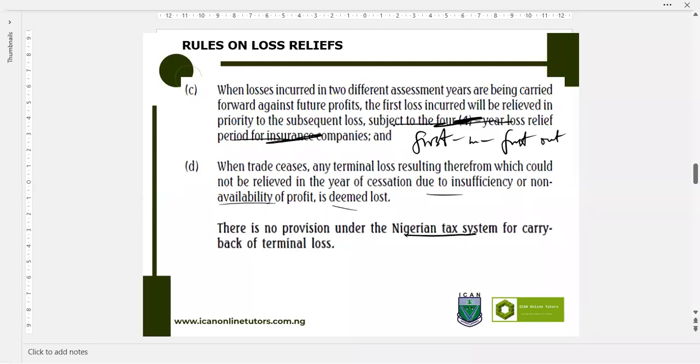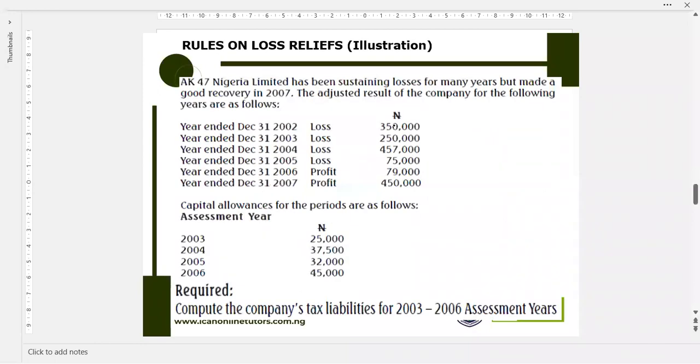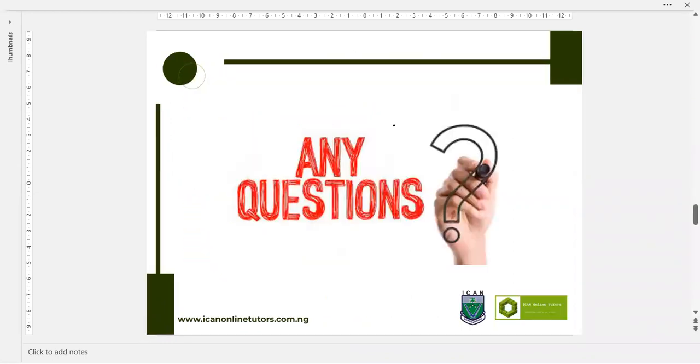And in addition, a claim for relief of losses takes precedence over claim for capital allowances. So before claiming capital allowance, what do you do first? You deduct your current year loss relief first.